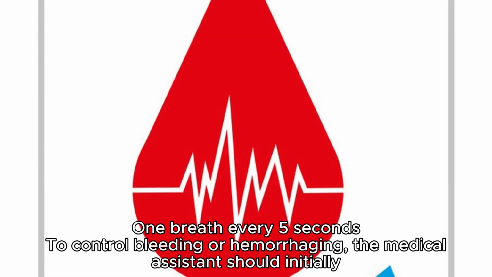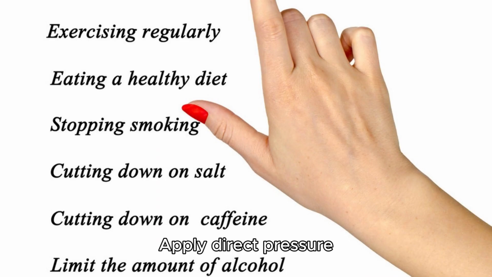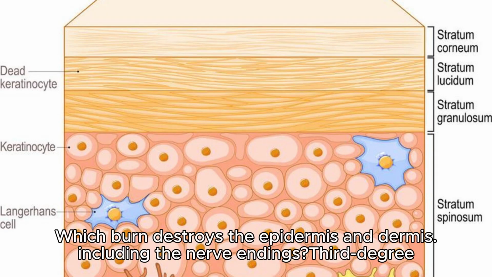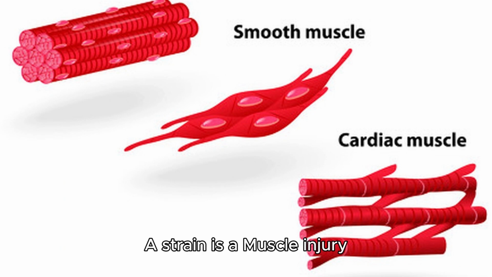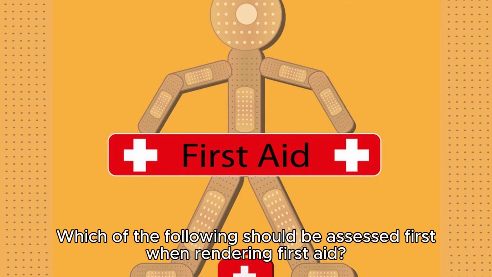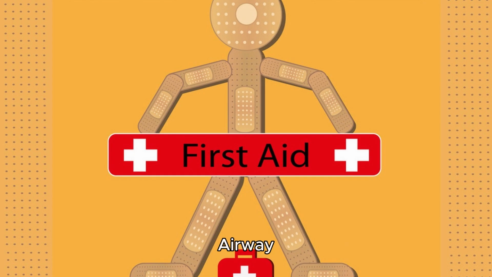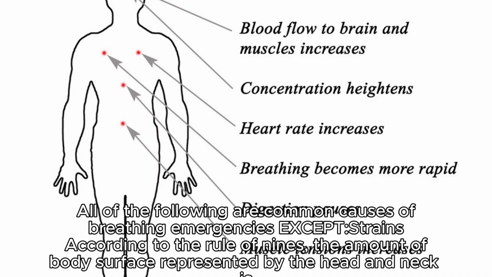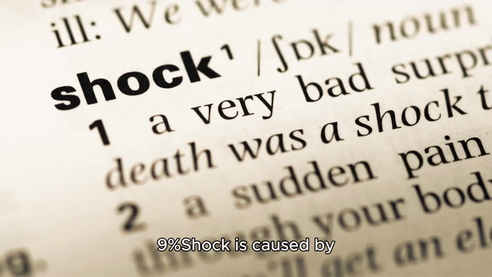To control bleeding or hemorrhaging, the medical assistant should initially apply direct pressure. Which burn destroys the epidermis and dermis, including the nerve endings? Third degree. A strain is a muscle injury. Which of the following should be assessed first when rendering first aid? Airway. All of the following are common causes of breathing emergencies except strains. According to the rule of nines, the amount of body surface represented by the head and neck is 9%.